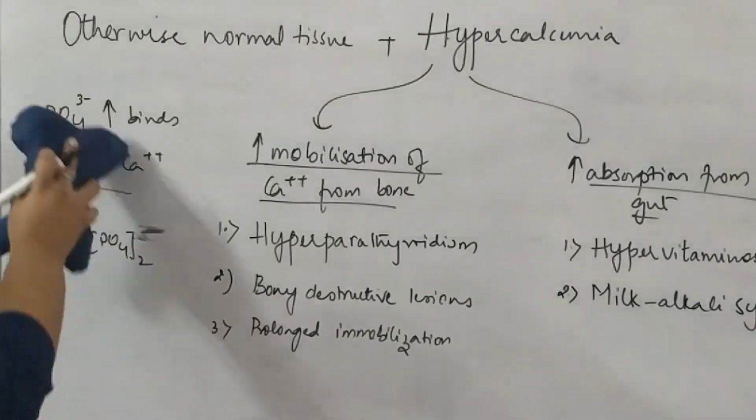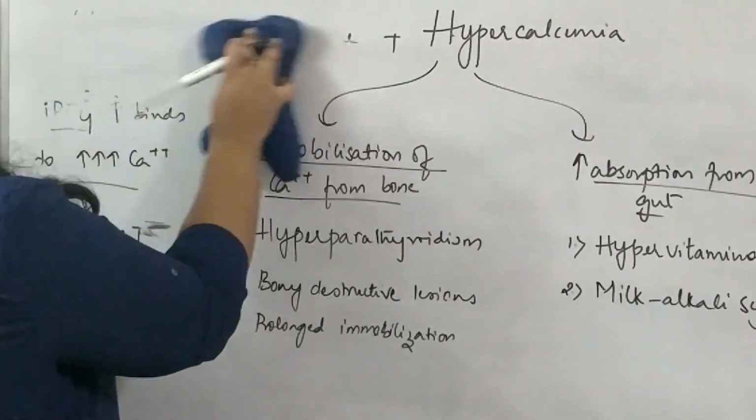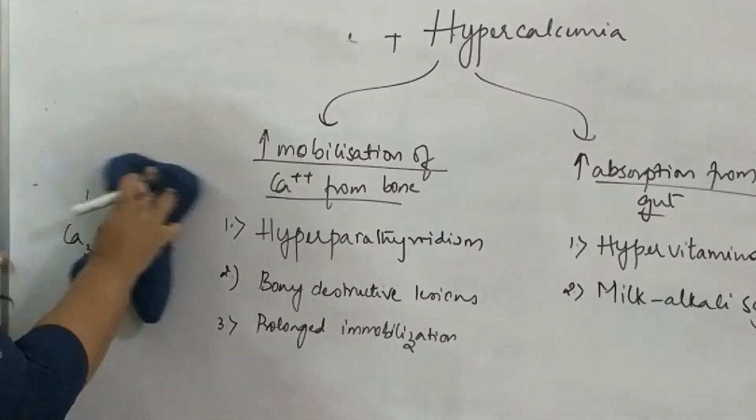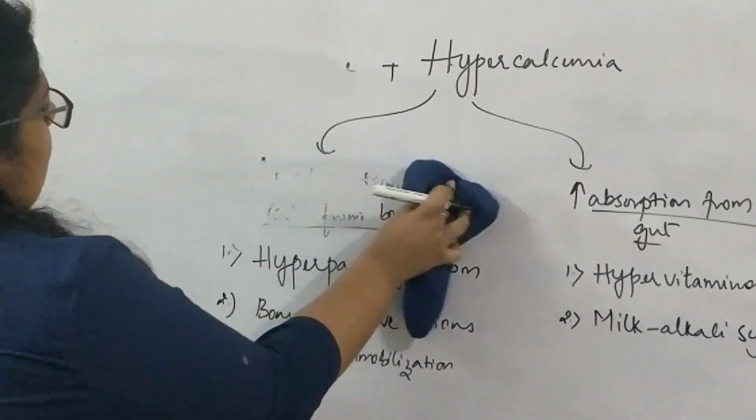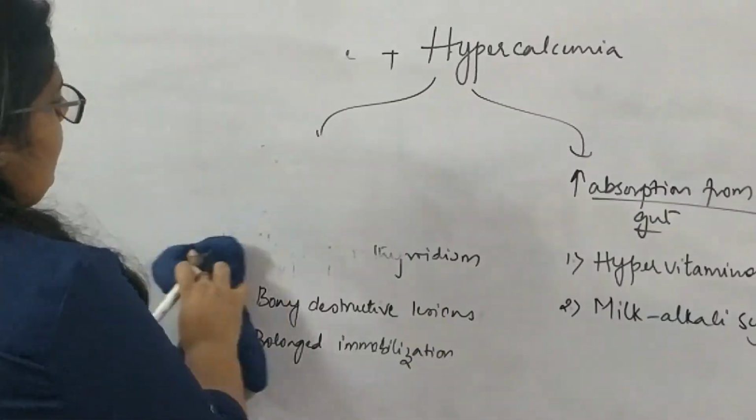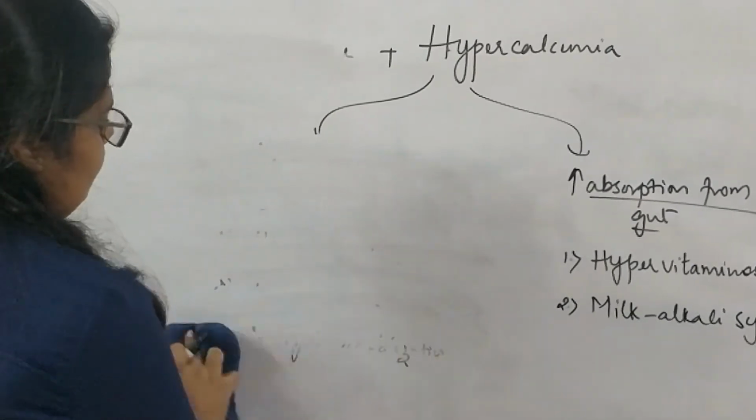Actually, metastatic calcifications can occur anywhere in the body, but there are some specific organs where you see more of them than any other place.